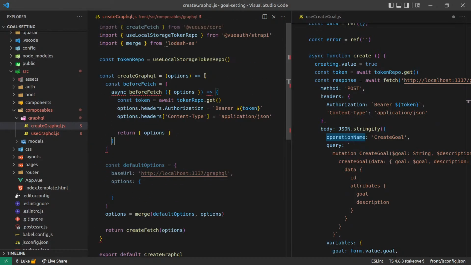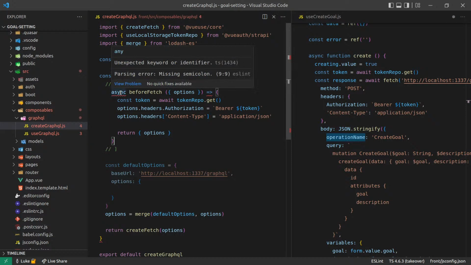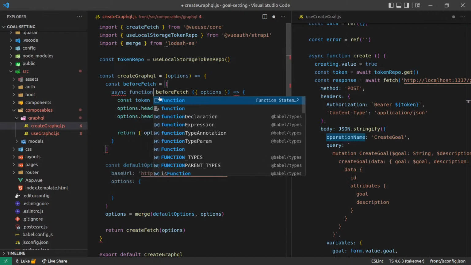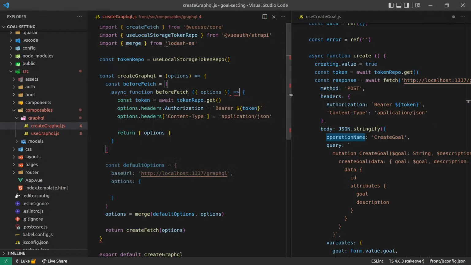Oh man, I must be brain dead or something. I really don't see anything wrong with that. It's just a function sitting inside of an array. So let's see what would happen if I did this. Well, if I did it like, okay. I think it needs to be more async function before fetch, and then yeah, okay.